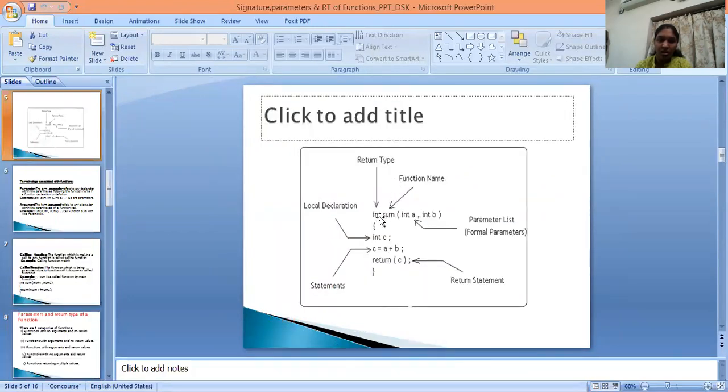Here, int is the return type, sum is the function name, and then the parameter list, the formal parameters. Here, local declaration and the calculation, that means statements. Next, the return statement. This is all about functions. This is an example for a function: sum of two numbers. So I can take int sum of a and b. Return type, function name, list of parameters, and within that local declaration, statements and return statement.